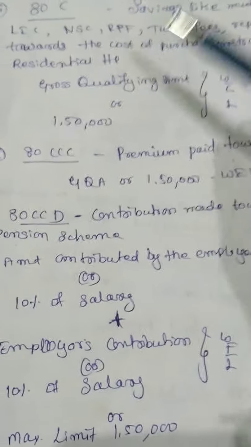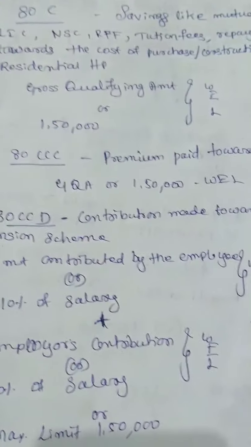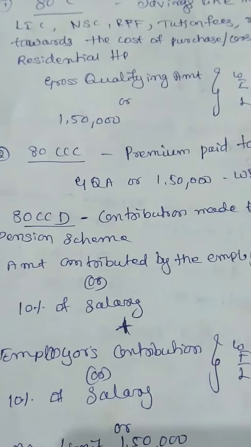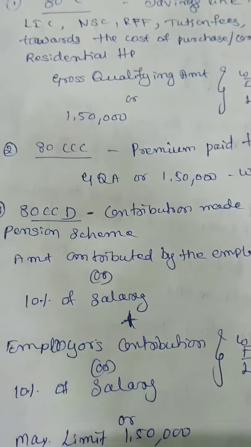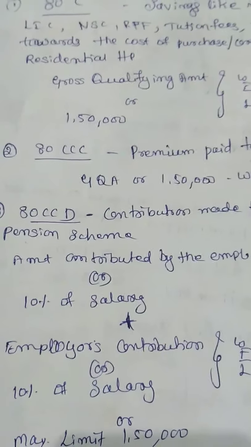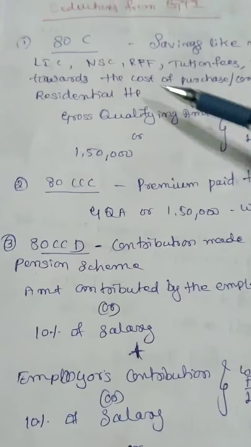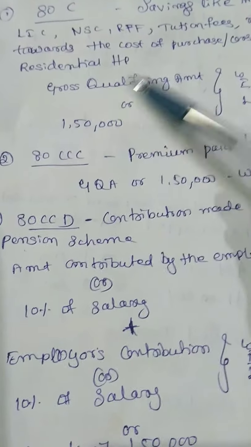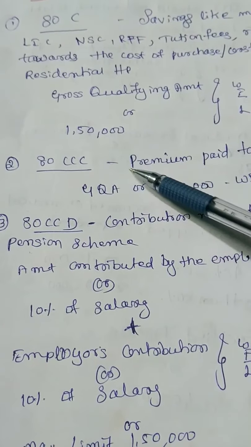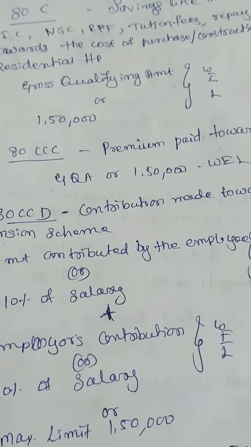For installments, you will get deductions under section 80C. For interest you will get deductions under some other section, which we can discuss later. So you need to remember these items. The deduction amount will be the gross qualifying amount or 1,50,000, whichever is lower.